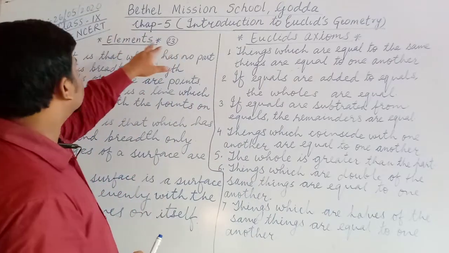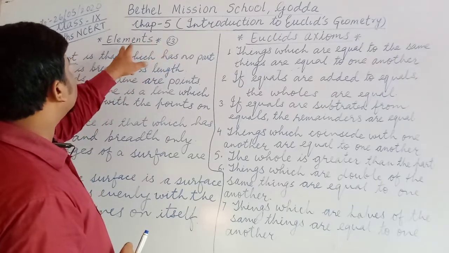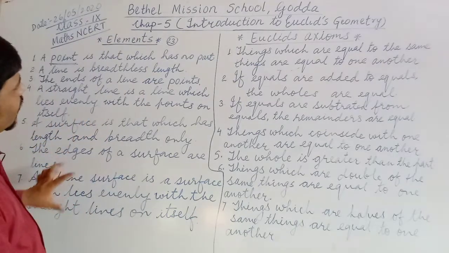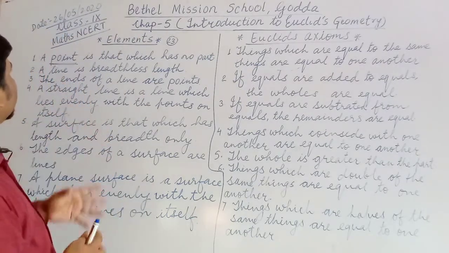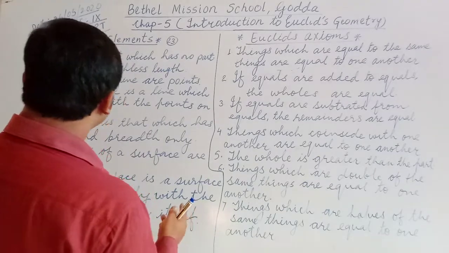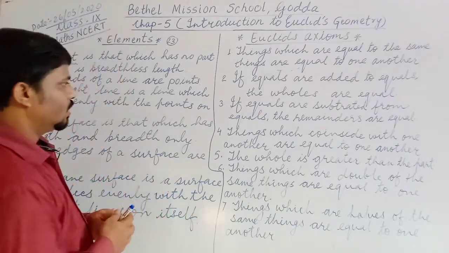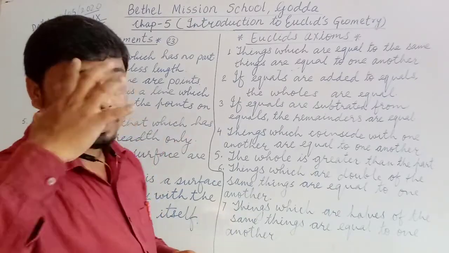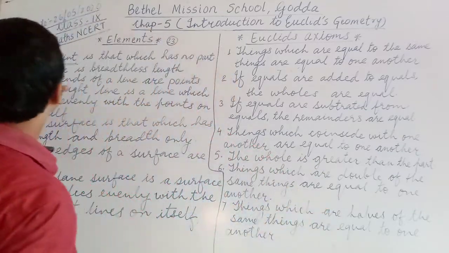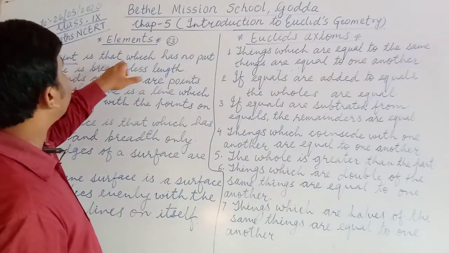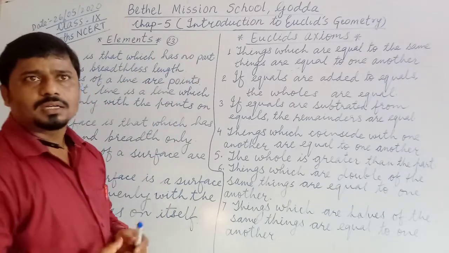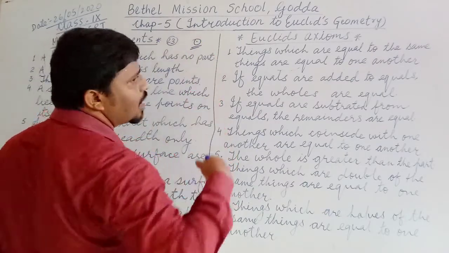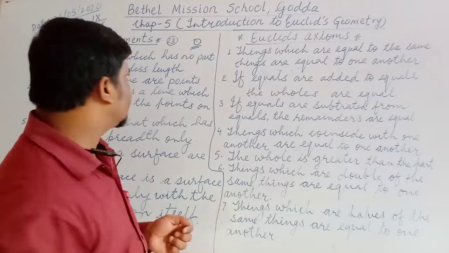In book 1 there are 23 elements, and out of these 23 I have written 7 elements here. What are elements? Elements are the things collected from the surroundings, so that is called elements. First element: a point is that which has no part. You know that a point is that which has no part. This means there is no length, no breadth and no thickness.